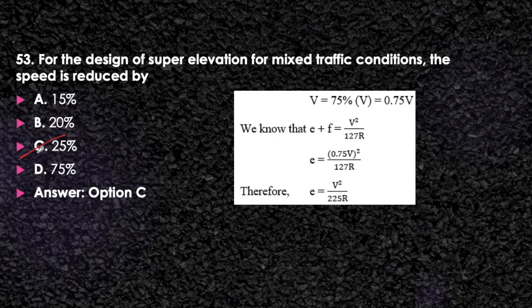Don't go for 75%. It is being asked that the speed is reduced by, so the speed is reduced by 25%. And if they ask what will be the speed, then it will be 75%.